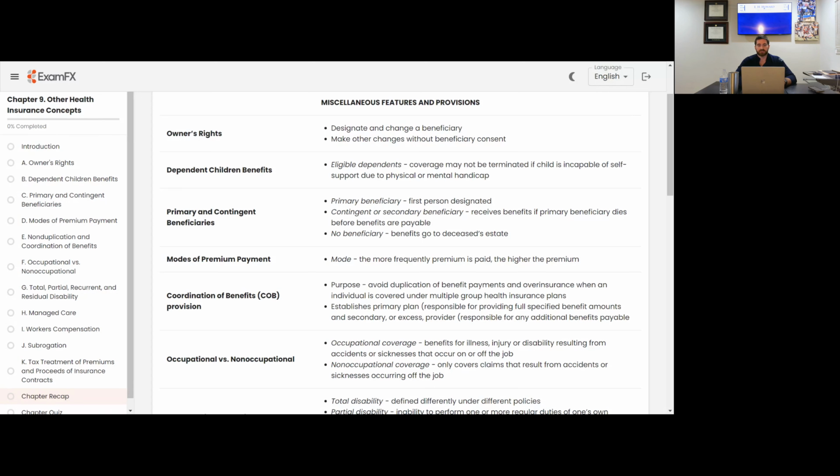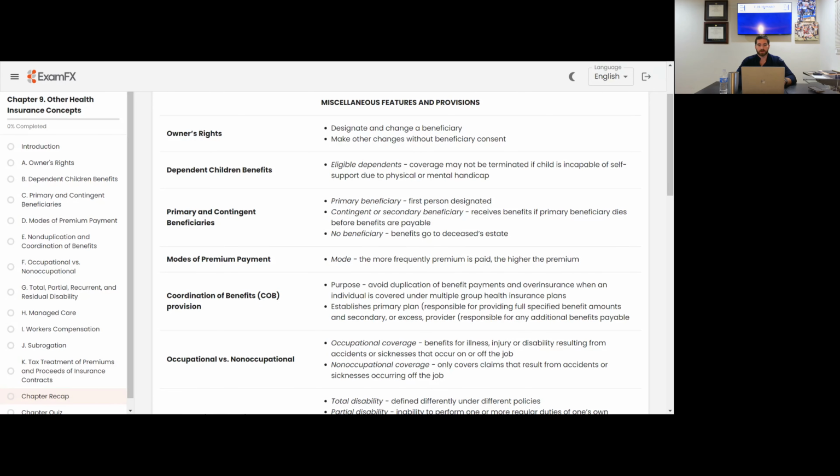Primary and contingent beneficiaries. Primary beneficiary is the first person designated on your beneficiary form. Contingent or secondary beneficiary receives the benefits if the primary beneficiary dies before benefits are payable. No beneficiary: if you don't have a beneficiary listed, the benefits are just going to go to the deceased's estate.